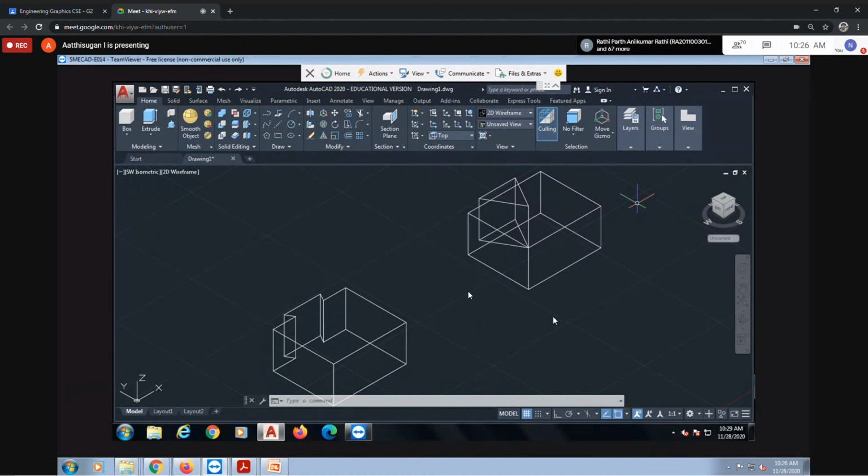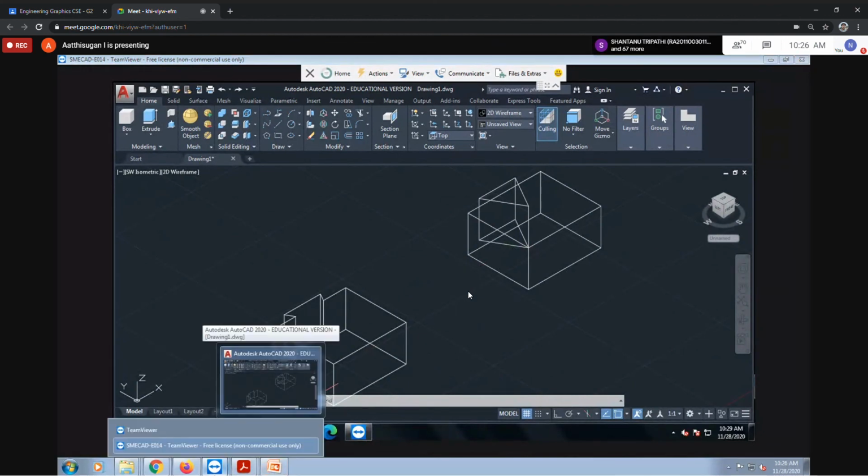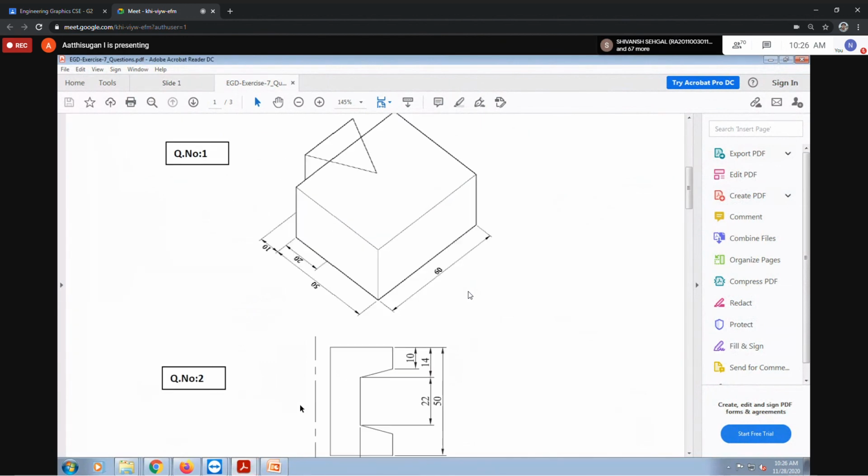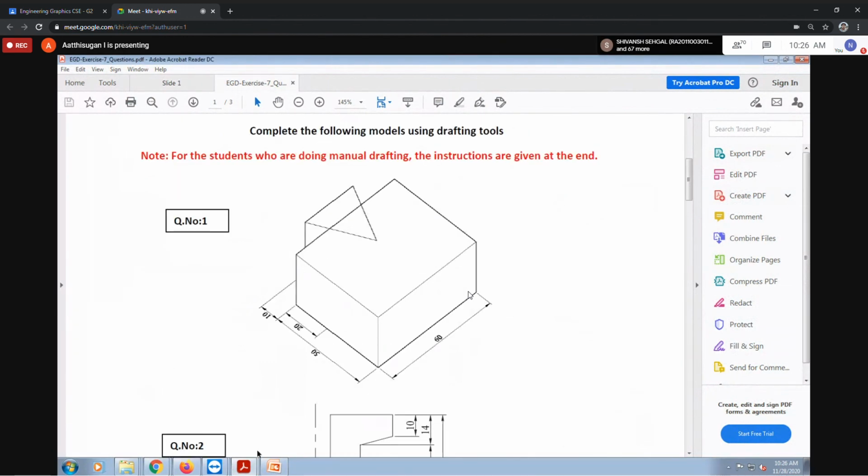So we have to show the union one first, no? Only the union one we have to show, no? Only union is enough. No need to draw all the things, because they didn't mention anything. Just to know how to use the subtract and how to use the intersection, we don't have to take it into the white page and then show. We can directly take the screenshot of the AutoCAD, no? For that only I'm saying. Here they didn't ask, but this is my suggestion.